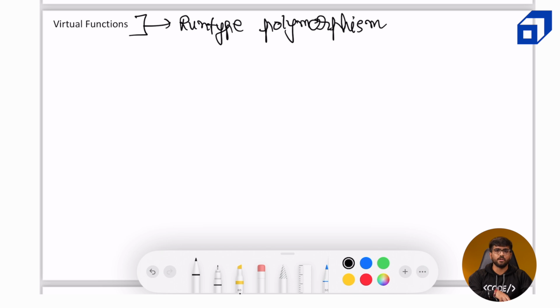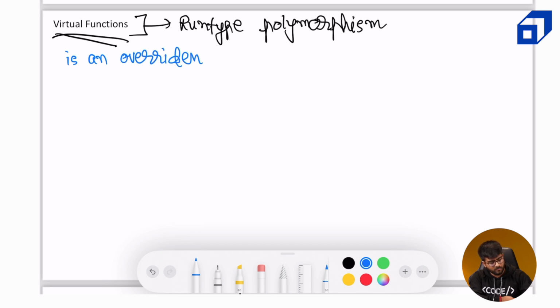So now, first of all, virtual functions are overridden functions. That is the first definition of it. And the keyword which we use to make, okay, let me take it step by step. A virtual function is an overridden function. Okay, and how do we define a function as virtual?